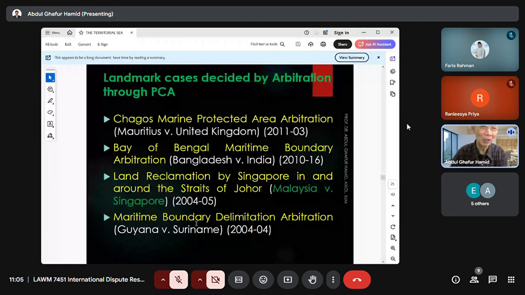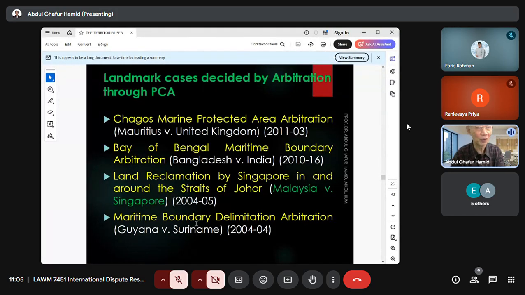And another one also including Malaysia, land reclamation by Singapore in and around the Straits of Johor, Malaysia versus Singapore. You may remember that this is also a case first submitted to ITLOS, the International Tribunal for the Law of the Sea, and then finally submitted to arbitration.